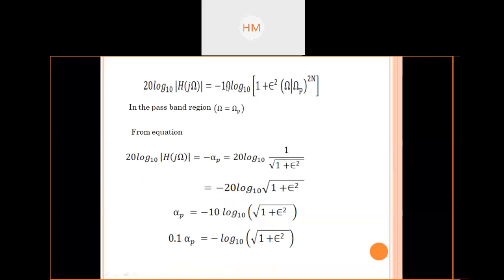Now simplifying this equation, in the pass band region, ohm, the sampling frequency will be equal to the cutoff frequency. We all know, yes or no? In the pass band region, we are having three definitions of frequency: ohm less than ohm p for pass band, ohm equals to ohm p for cutoff frequency, ohm greater than ohm p for stop band. Okay, from the above equation, you will get this equation.